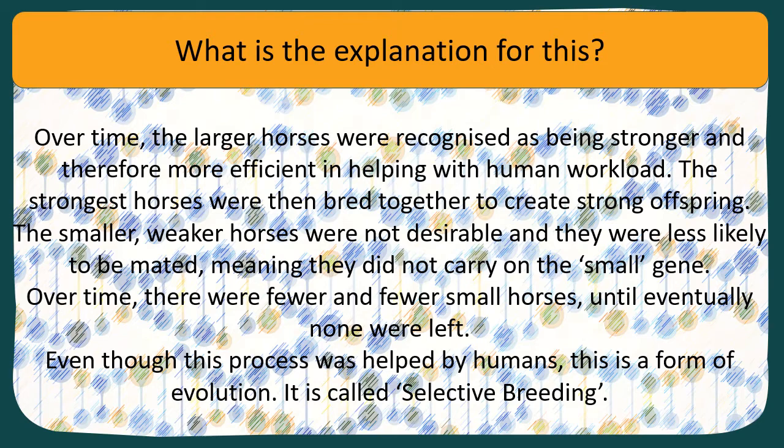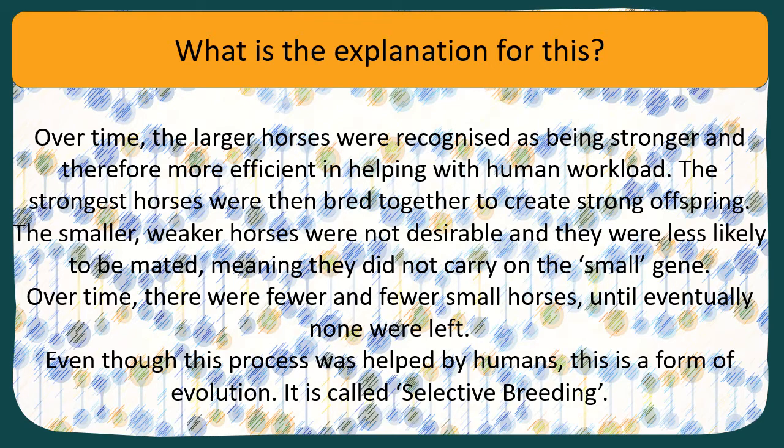But another way of thinking about it is, before humans intervened, if you think of larger horses versus smaller horses, the ones that were stronger would have been the larger ones, and therefore they would have been more likely to be able to fight off disease and illness. So the smaller horses may have died a lot quicker. This meant that the lives of the larger horses were longer, and therefore they would have more chance of reproducing and passing on the genes.